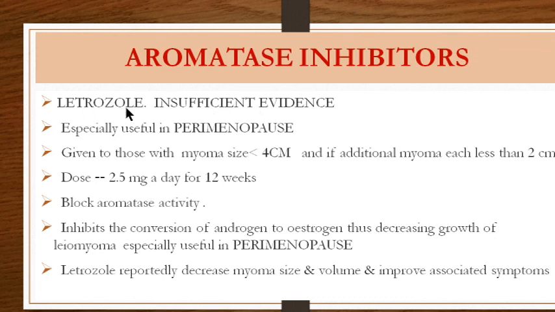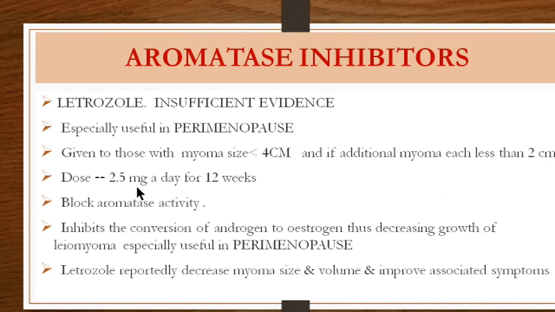Letrozole is basically a drug which is used for infertility, for induction of ovulation, but for treatment of fibroids, there is insufficient evidence. Nevertheless, studies show that letrozole, or aromatase inhibitor, is a drug which can be used, especially with those who are reaching perimenopause and you just want to give medical treatment without side effects. The choice of patients would be those with small myomas of less than 4 centimeter, and if they have 2 or 3 myomas, each myoma should be very small, that is 2 centimeter in size.